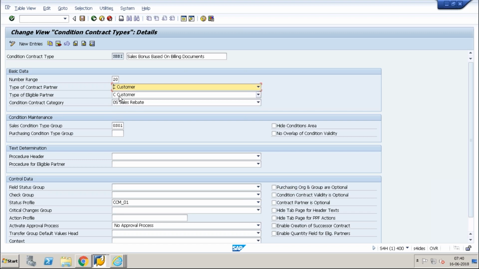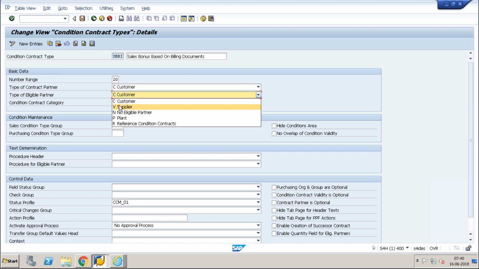Okay, so here you can say it's customer based or supplier based, no eligible partners, or plant based or reference condition contract. So we will use customer or supplier. Plant is using the TPM model. No eligible partner means that if no eligible partner is maintained, this condition contract can be created